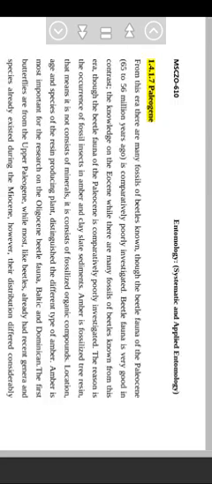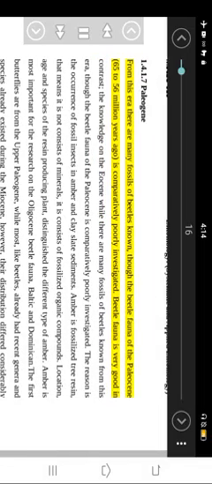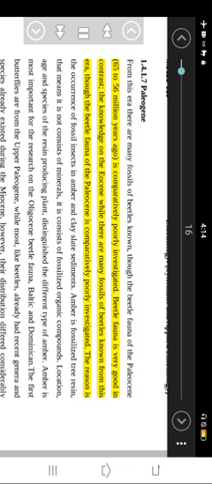1.4.1.7 Paleogene. From this era there are many fossils of beetles known, though the beetle fauna of the Paleocene, 65 to 56 million years ago, is comparatively poorly investigated. Knowledge of the Eocene beetle fauna is very good in contrast.